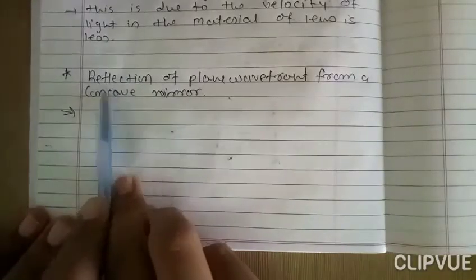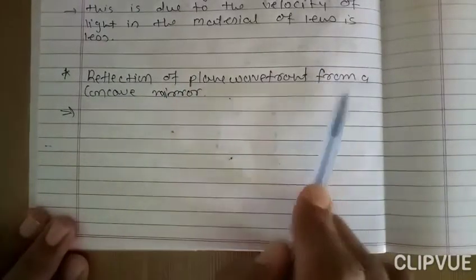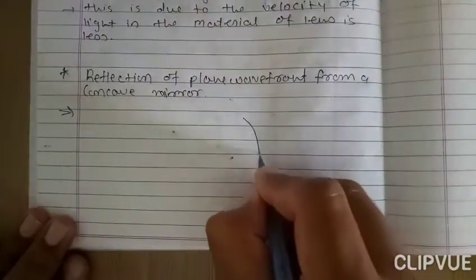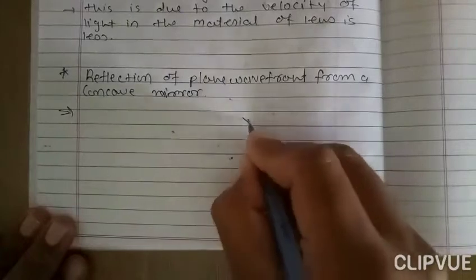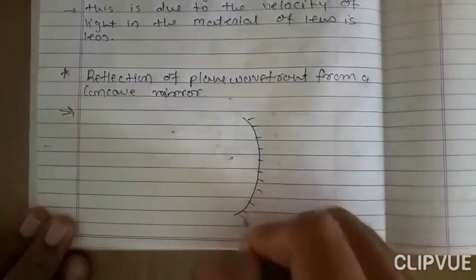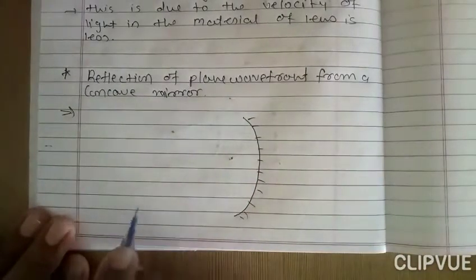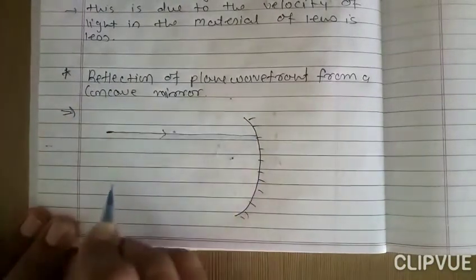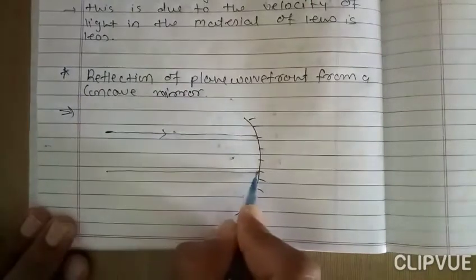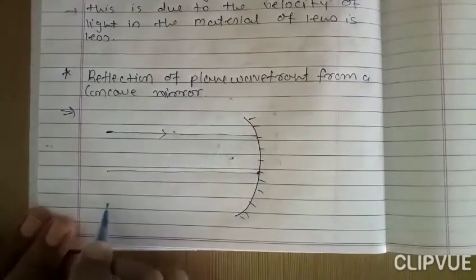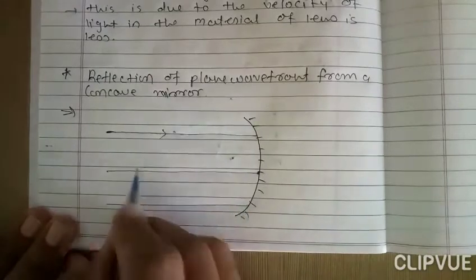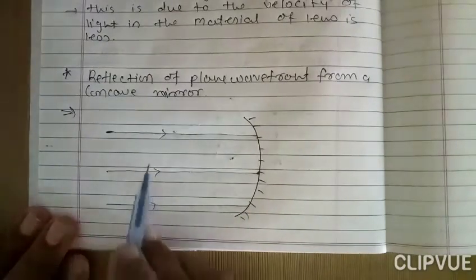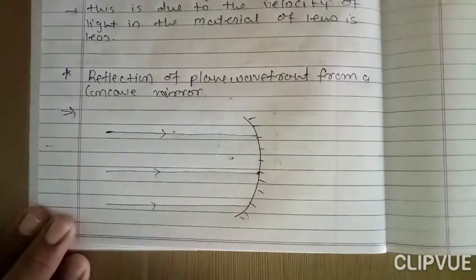Now, reflection of a plane wavefront from a concave mirror. So this is the concave mirror, like this. Now the rays are from the infinite distance. This is the principal axis. We can say this is the ray. So these rays are from the infinite distance.